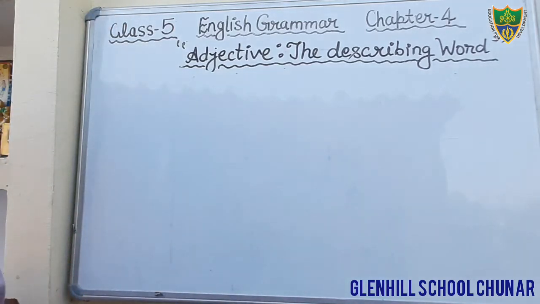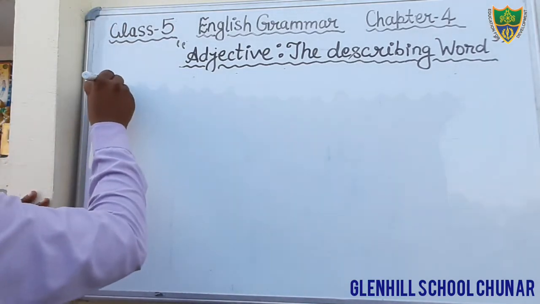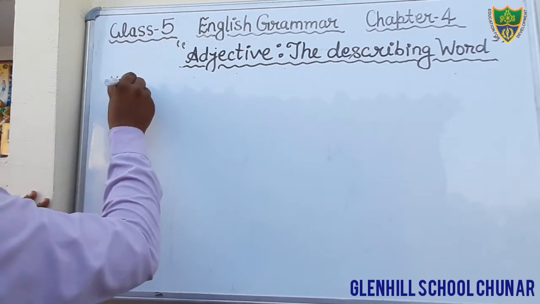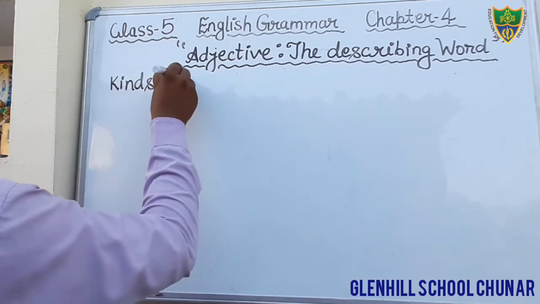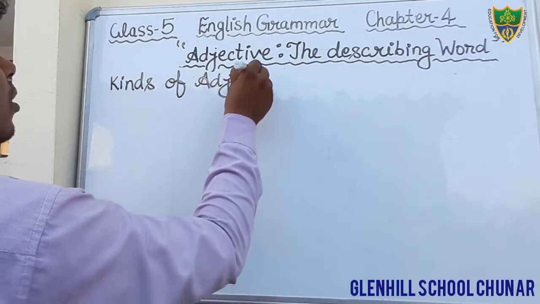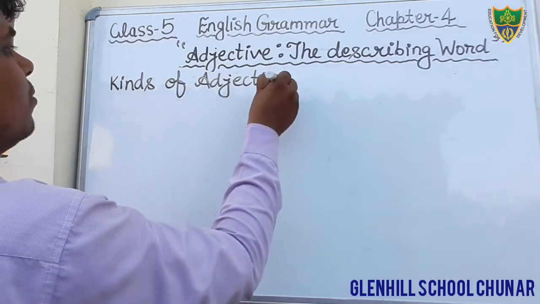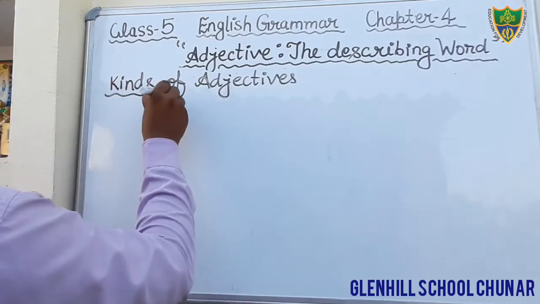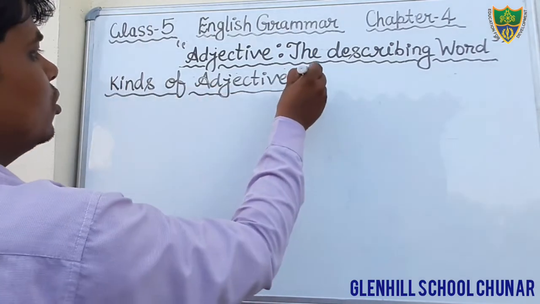Kinds of adjective. Let's put the heading, students.